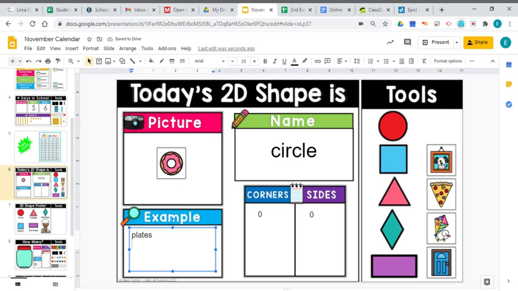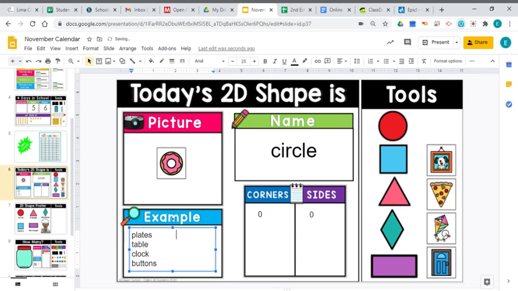Damani said that the table at her house was in the shape of a circle. And Tavion said that also plates and he also mentioned the tables, but that the clock, right? The clock is in the shape of a circle. And then Elabeth said that buttons, she found buttons in the shape of a circle.